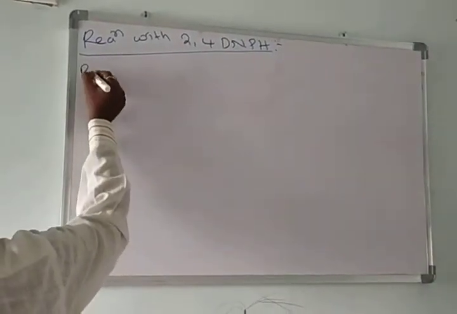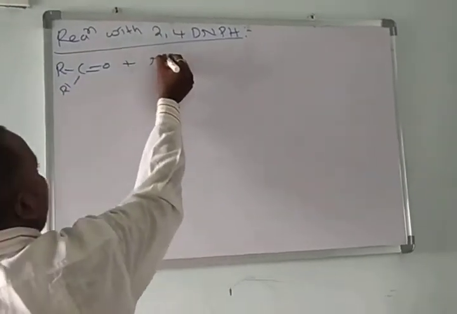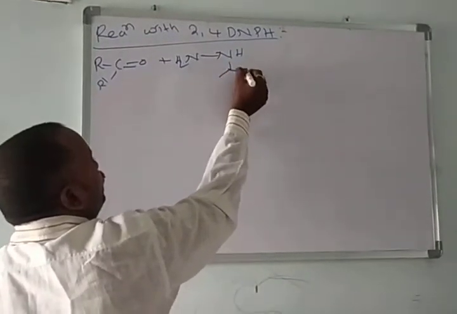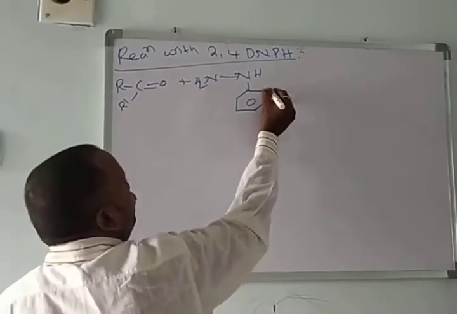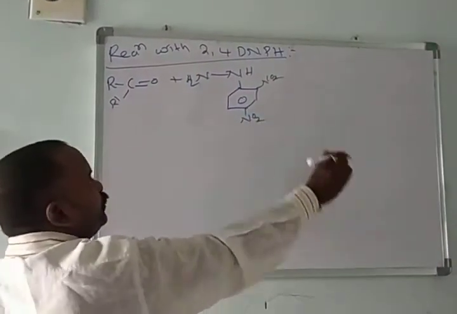Here I am taking an aldehyde or ketone, addition with 2,4-DNP. This is the hydrazine part, this is the phenyl part, with NO2 at the second position and NO2 at the fourth position.